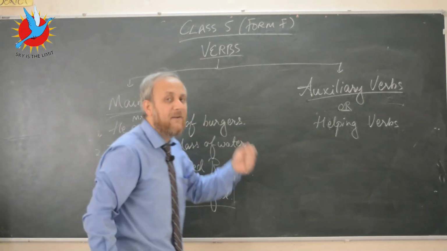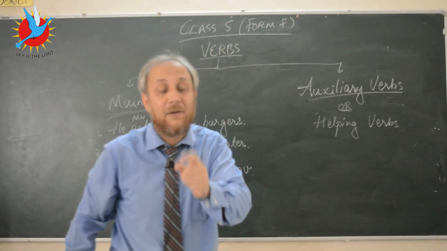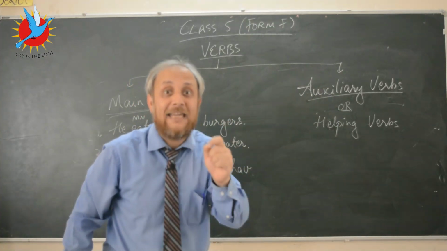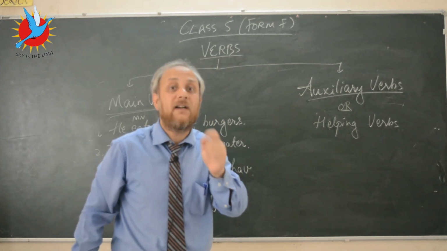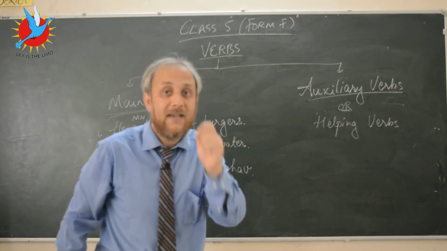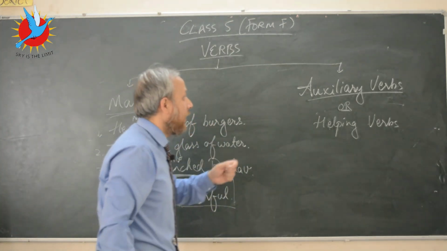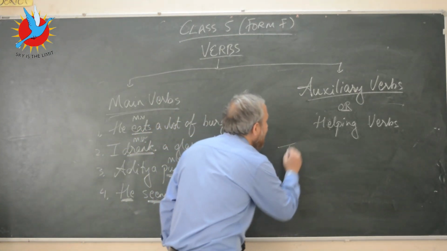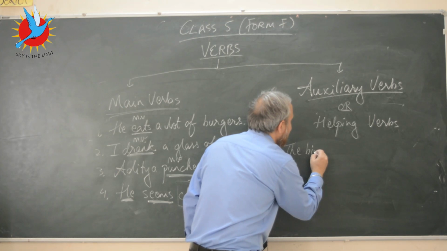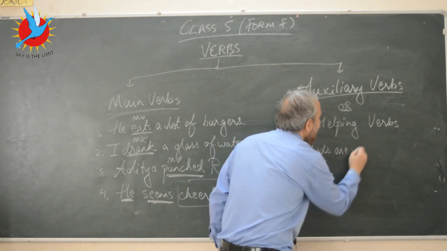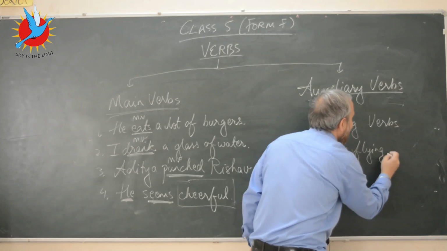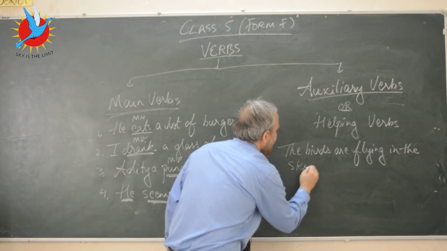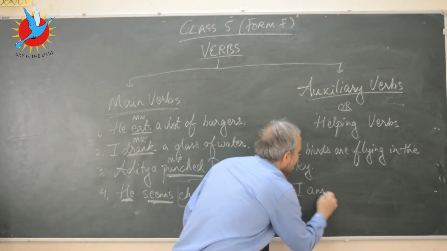Now auxiliary or helping verbs, what do they do? They help the main verbs. Another very important thing about verbs, kids, is that they tell us the time. They indicate the tense of the sentence. That's why verbs are very, very important. So auxiliary or helping verbs help the main verb. For example, let's say the birds are flying in the sky.